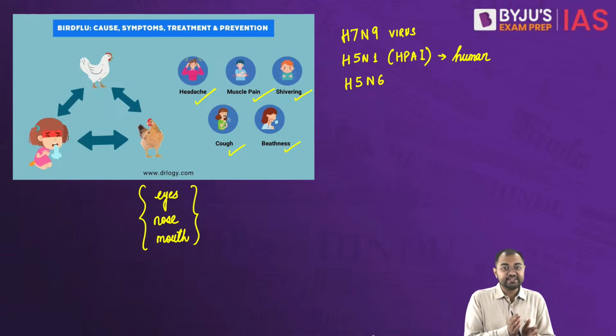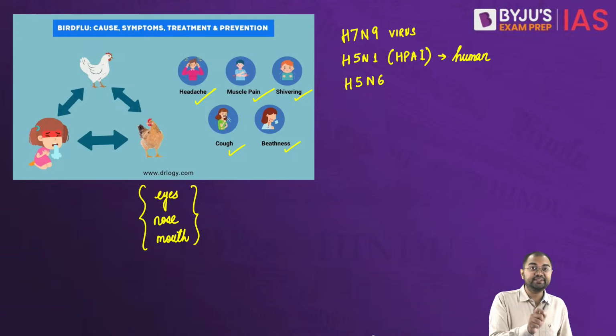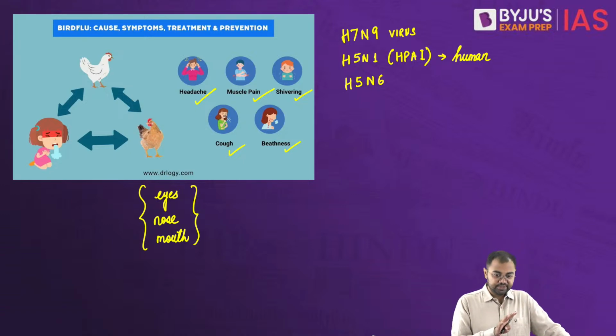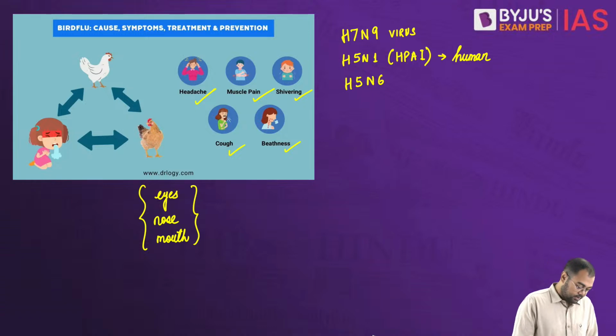So that's why it still remains a low risk, but the problem is that the mortality rate in certain cases can be high. So that's why we have to take a lot of measures to ensure that these kinds of cases do not develop further.